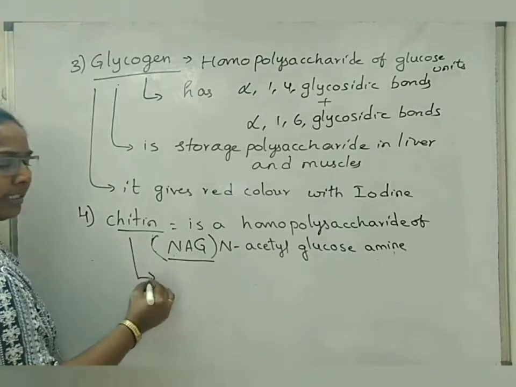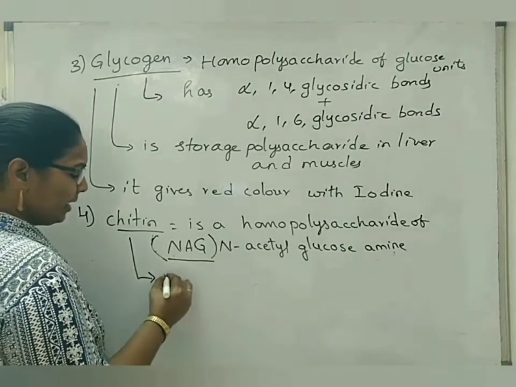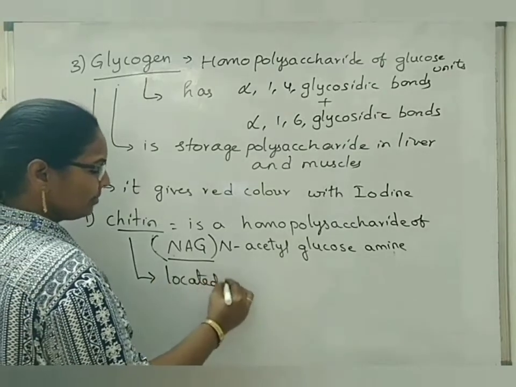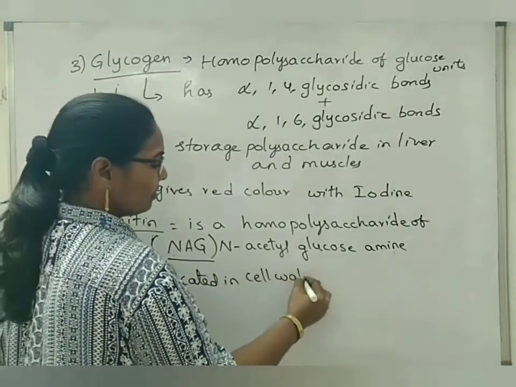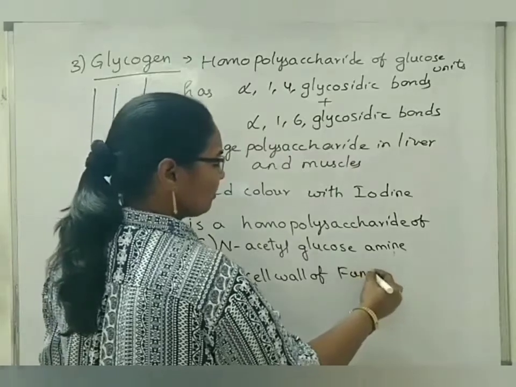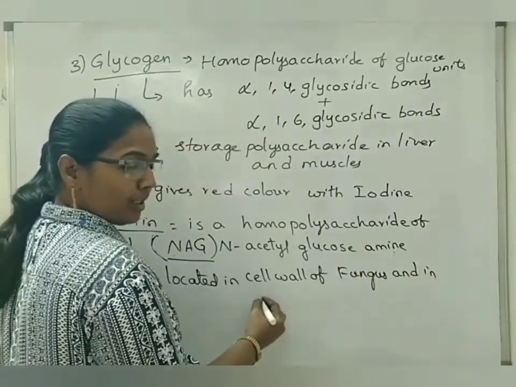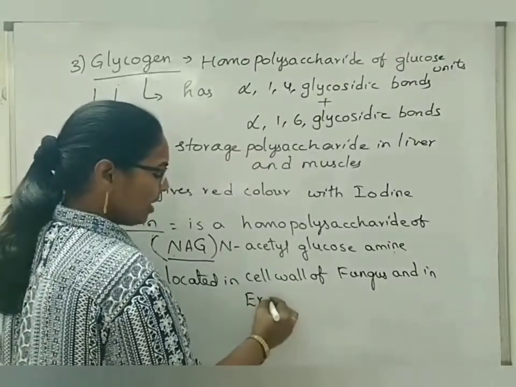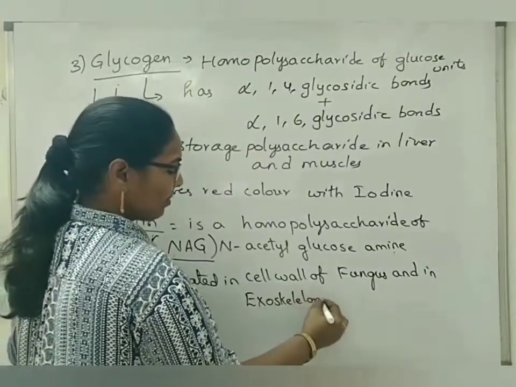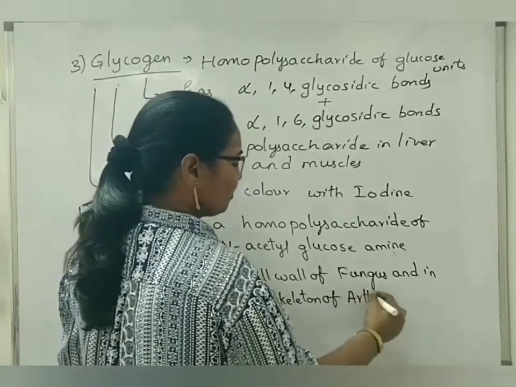Now, chitin is located in the cell wall of fungus and in the exoskeleton of arthropods like cockroaches.